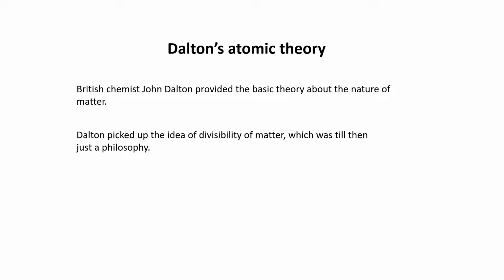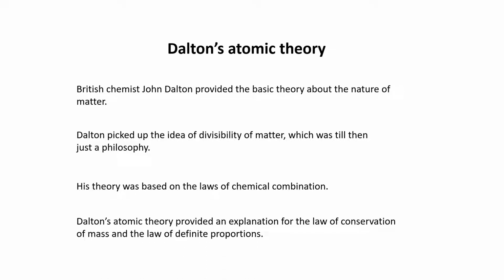Dalton picked up the idea of the divisibility of matter, which was till then just a philosophy, which we have learned already in the previous session. Most of the things were philosophical, as there was not much evidence or practical information available by then, and that's why we are saying it was just a philosophy. But Dalton picked up the same idea to prove the theory. His theory was based on the laws of chemical combination, and everyone knows that there are two laws of chemical combination. One is the law of conservation of mass, and another is the law of definite proportion.